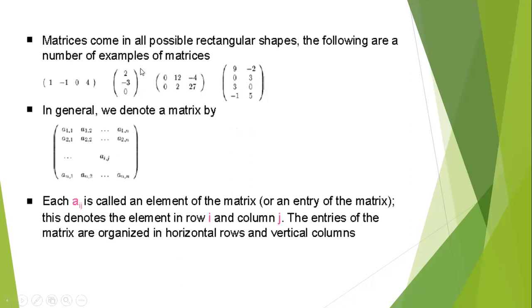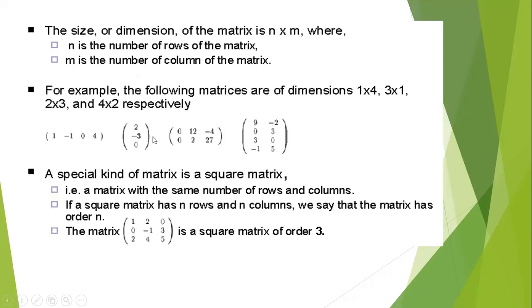The following are a number of examples of matrices. In general, we denote a matrix A11, A12, A1n, A21, A22, A2n, etc., up to An1, An2, Ann. Here, each Aij is called an element of the matrix, in the i-th row and j-th column. The entries of the matrix are organized in horizontal rows and in vertical columns. The size or dimension of the matrix is n cross m, where n is the number of rows of the matrix and m is the number of columns of the matrix.